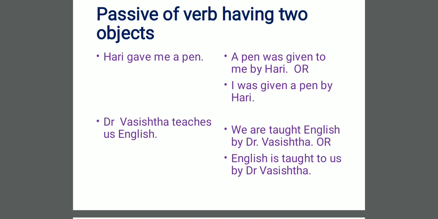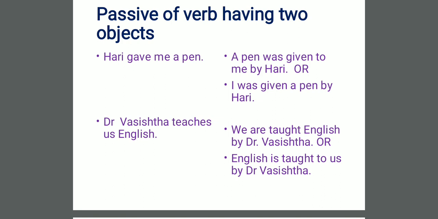But even after that, you should always keep in your mind that you try to make the indirect object your subject. As I have told you earlier, "a pen" is a thing. When a thing is used as object, that is known as direct object. And "me" is a person, so it is known as indirect object.